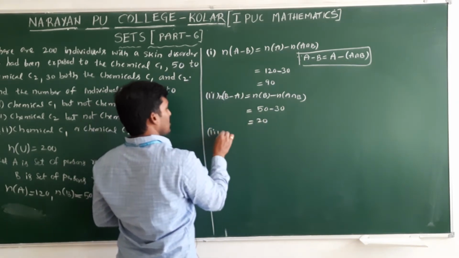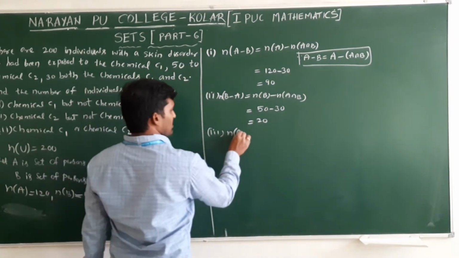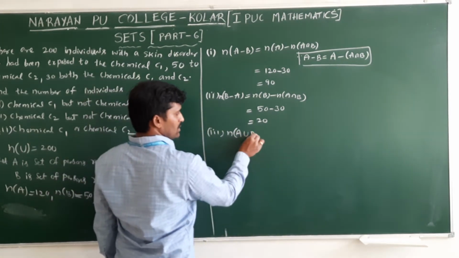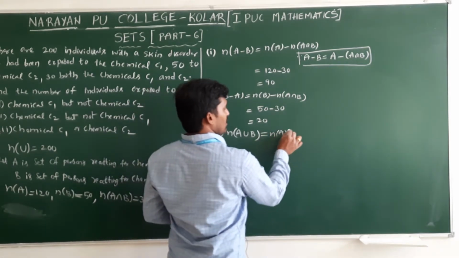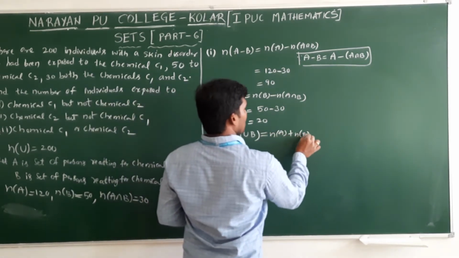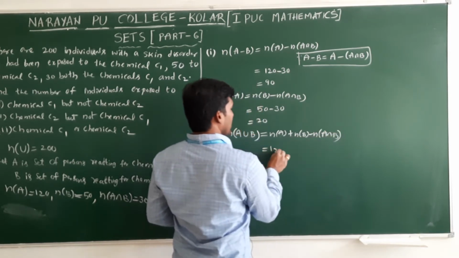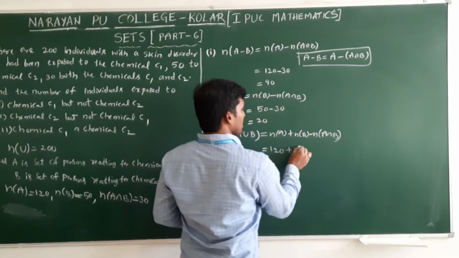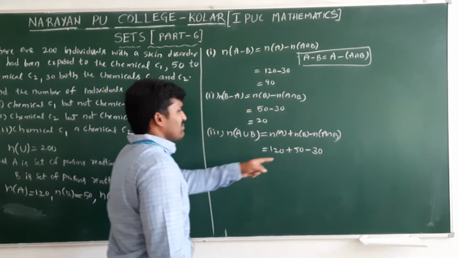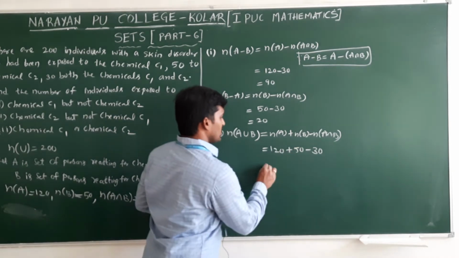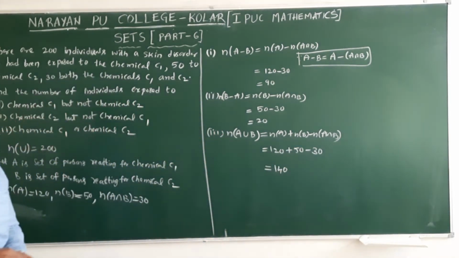Third one, chemical C1 or chemical C2. Chemical C1 is A, or means union, chemical C2 is B, so n of A union B. The formula is n of A plus n of B minus n of A intersection B. N of A is 120, n of B is 50, n of A intersection B is 30. 50 minus 30 is 20, and 20 plus 120 is 140, the required value.